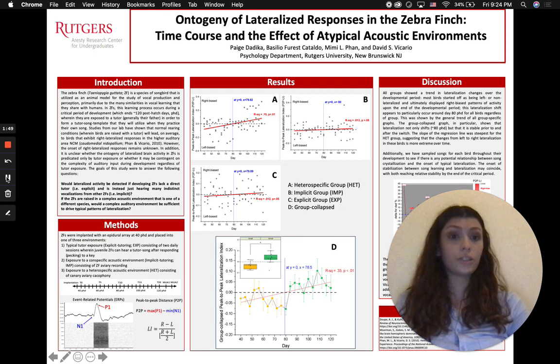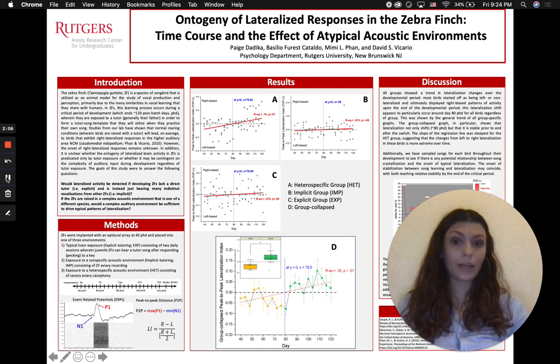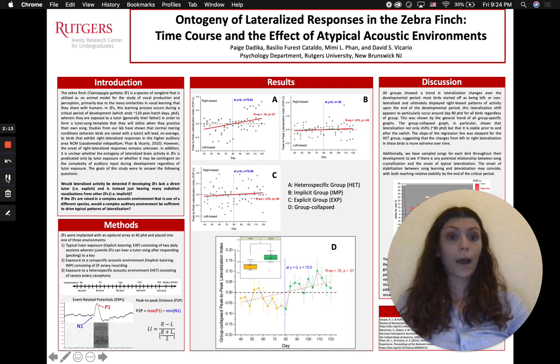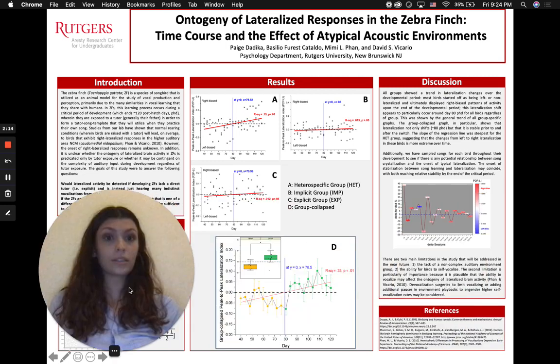Figures A, B, and C show the individual groups throughout the study, and they all follow the general trend of beginning with a left bias at around day 40 and ending on day 120 with a right bias. Figure D is the group collapsed average, so it shows the average of every bird on a given day throughout their progression in the study. There is a fairly stable left bias from day 40 until around day 80 when there is a switch and the right bias lateralization begins.